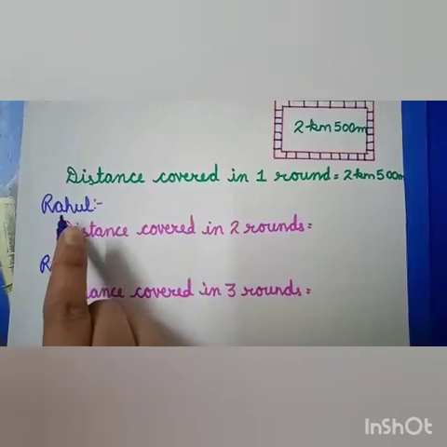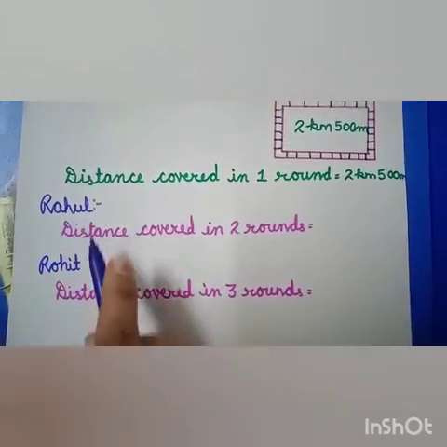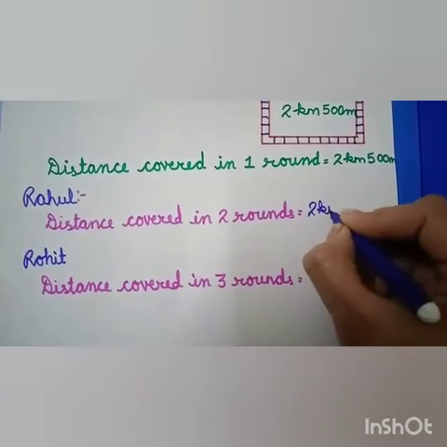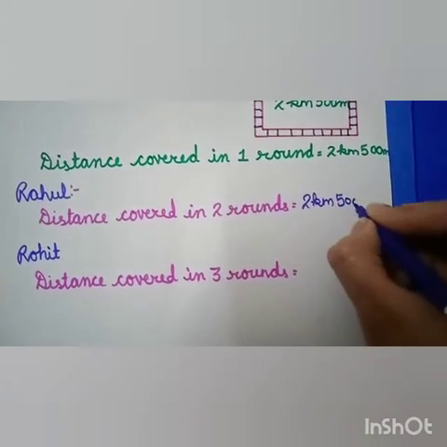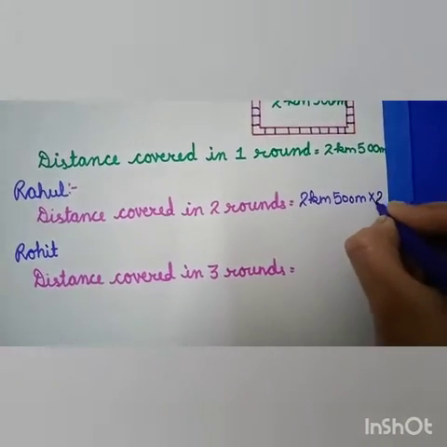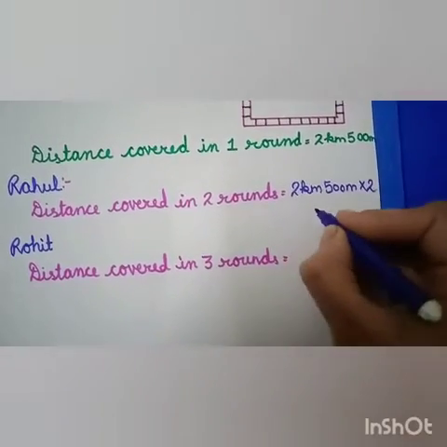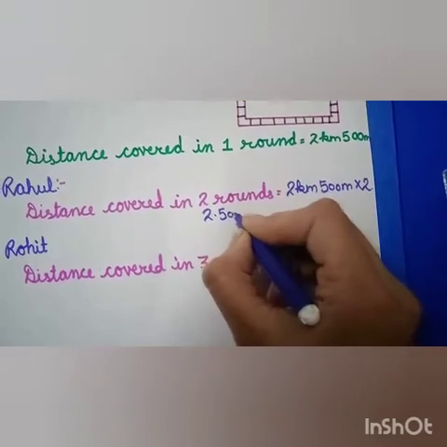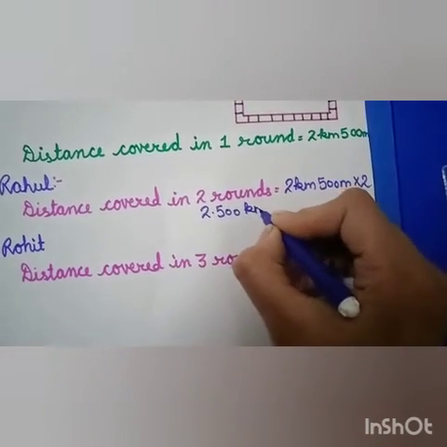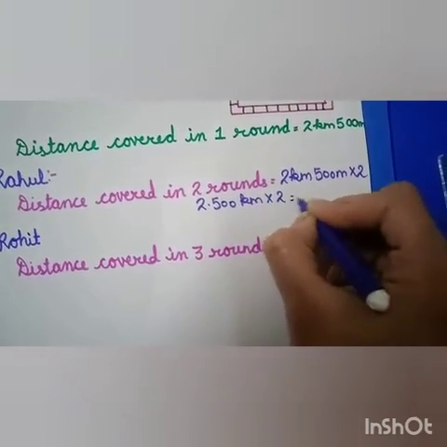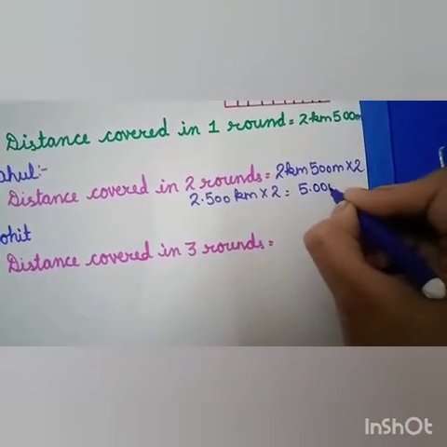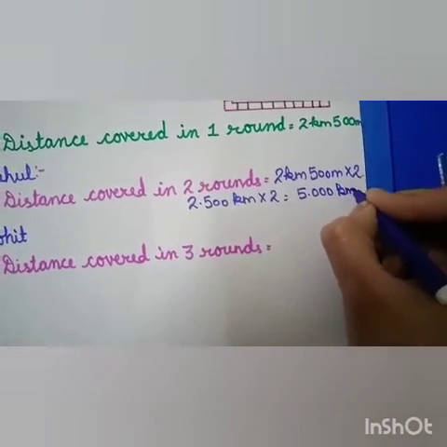Now we know Rahul covered 2 rounds. So the distance covered in 2 rounds will be 2 km 500 meter multiplied by 2. And when we multiply, it will become 2.500 kilometer multiplied by 2. And finally, we will get the distance covered is 5 kilometer.